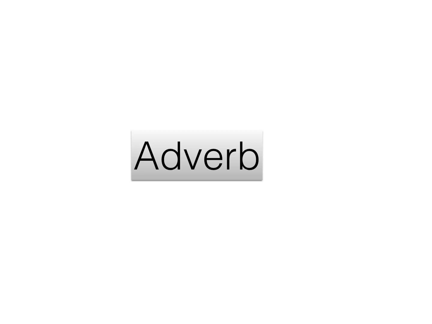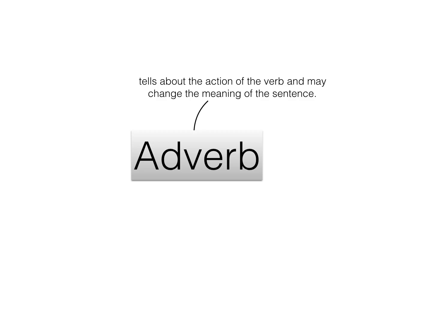Now I mentioned adverb because in some of the sentences that you're going to encounter, there is an adverb in it. An adverb tells about the action of the verb and may change the meaning of the sentence.